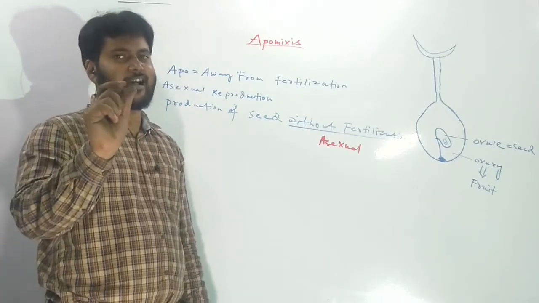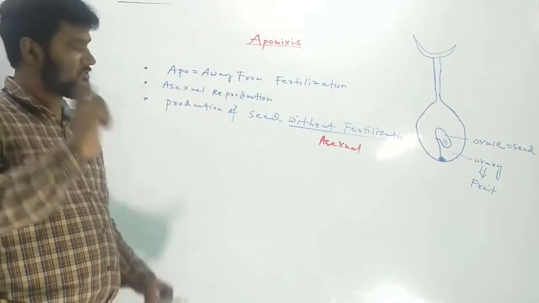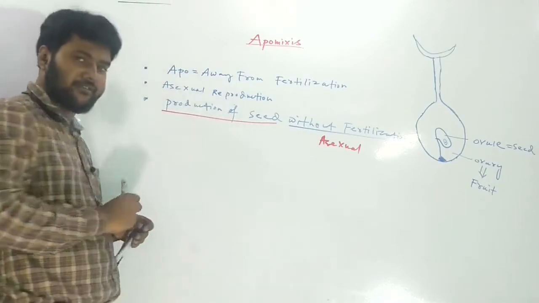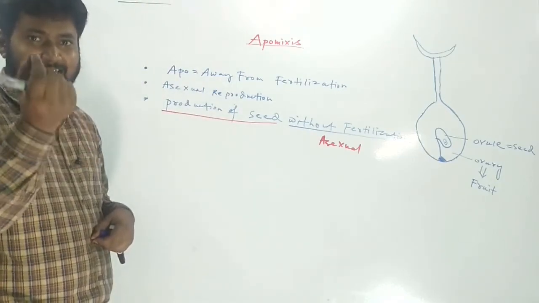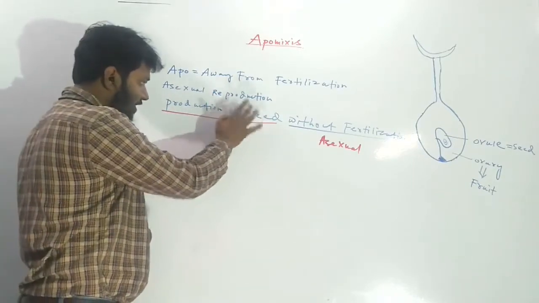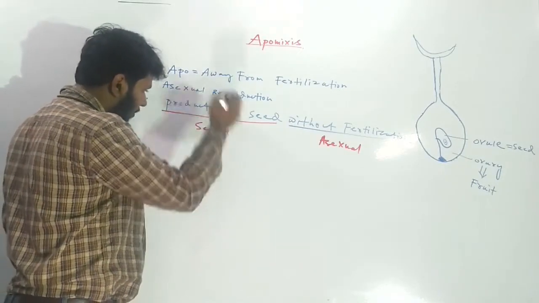Seed is a sign of sexual reproduction, a basic characteristic feature of it. So the production of seed is a sexual phenomenon.